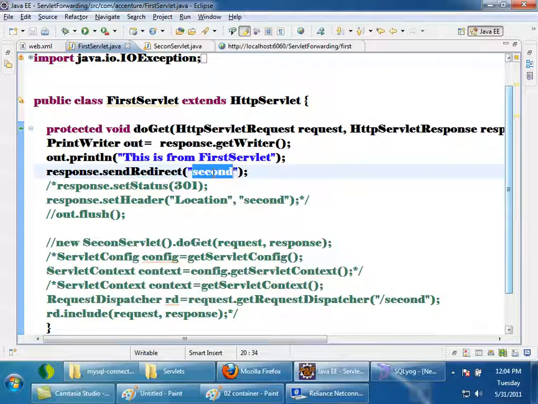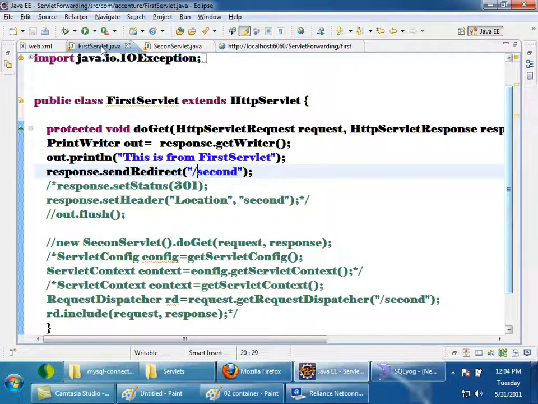If I don't use slash, it means that it is related to the current URL. Now I'll just give slash. It means that it is an absolute URL. It means the browser will remove whatever is after the port number and will try to use it. Let us see what will happen if I give slash.